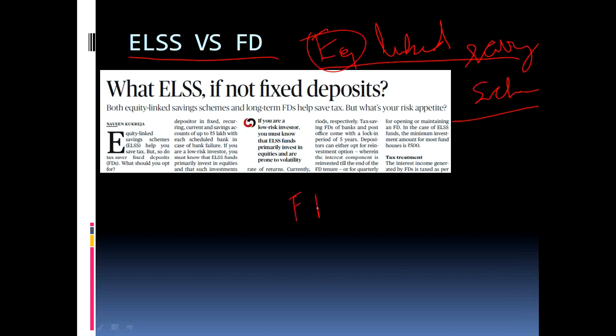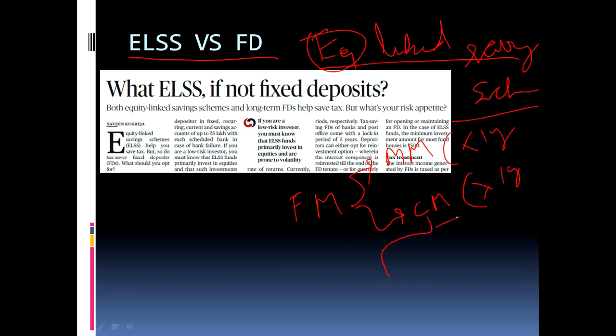So the financial market is divided into two categories. One is the money market, in which the time period is less than 1 year, and the other is the capital market, which is greater than 1 year. Again, this capital market is divided into two things. One is equity, and the other is debt. Equity in the sense of shares, and debt in the sense of bonds.